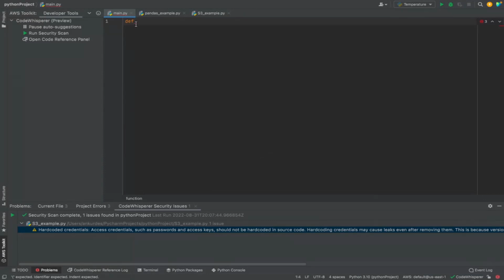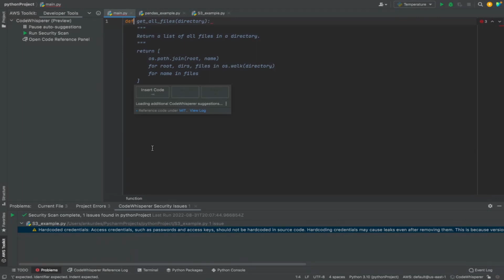The code would be under reference because it is uniquely generated code, or generated code that is unique enough, and it can be found in one of our training data repositories. So I'm going to manually trigger CodeWhisperer here with option C. Now it should generate a function for me, right? And if you're looking at the screen, at the time of generation in the pop-up, it tells me that the reference code could be under MIT license, right? So it is giving me a warning right here.